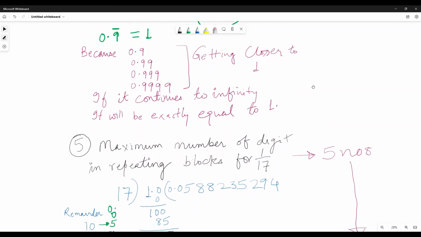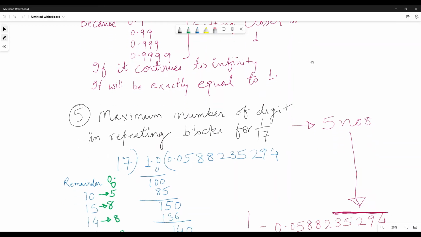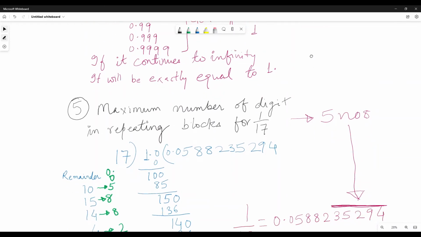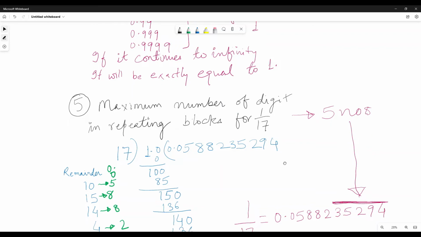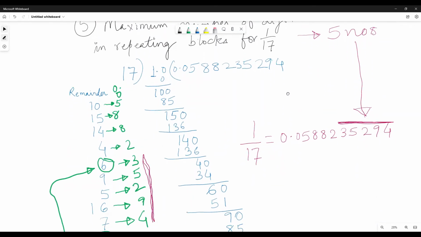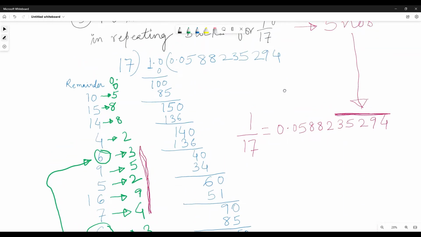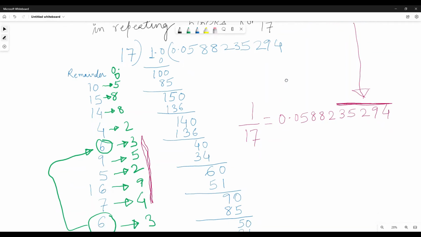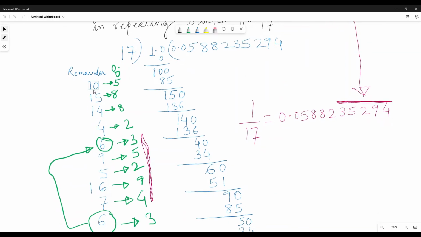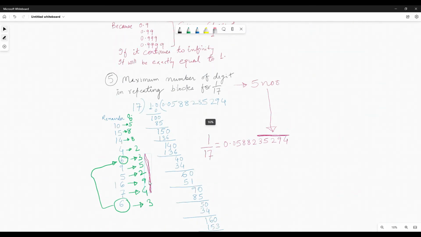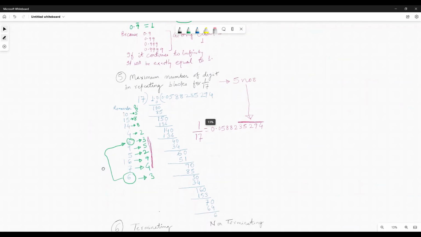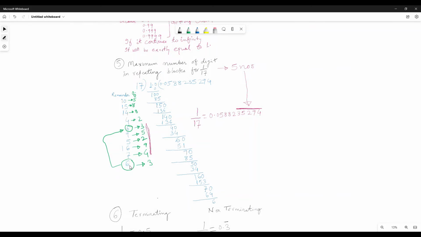Maximum number of digits in the repeating block for 1 by 17. So what is the maximum number of digits that are repeating? You have to divide and find out. You have to do it yourself. You have to see from where it starts to repeat. You have to see the remainders. The first remainder is 10. Next is 15. Next is 14. Next is 4. Then 6. Then 9. Then 5. Then 16. Then 7. Then 6. So this 6 repeats itself. When the remainder repeats itself, after that the same block will continue coming.